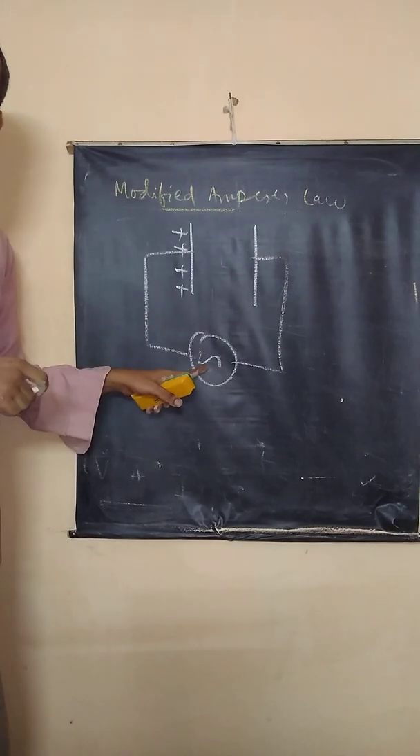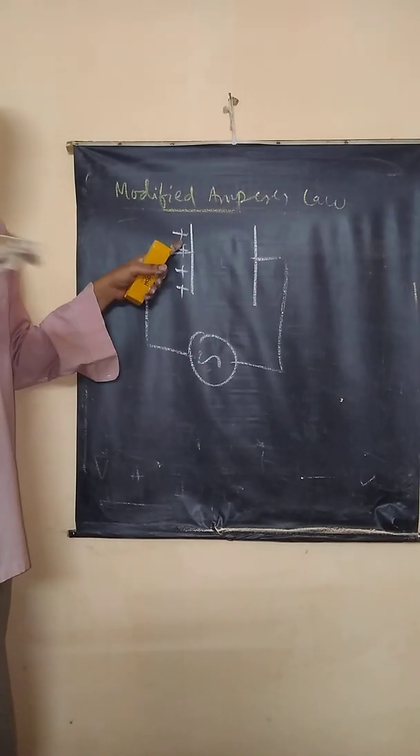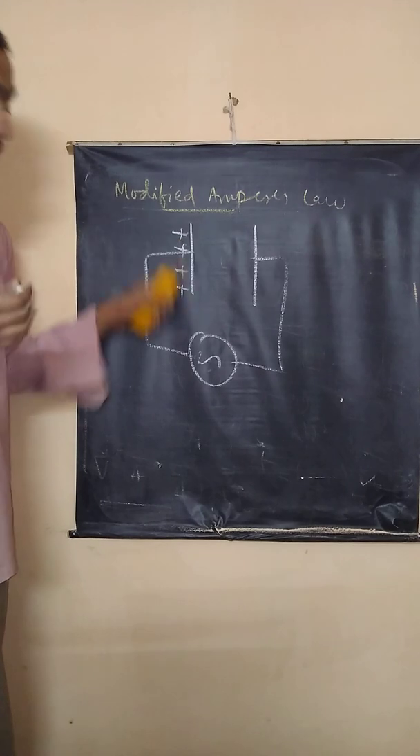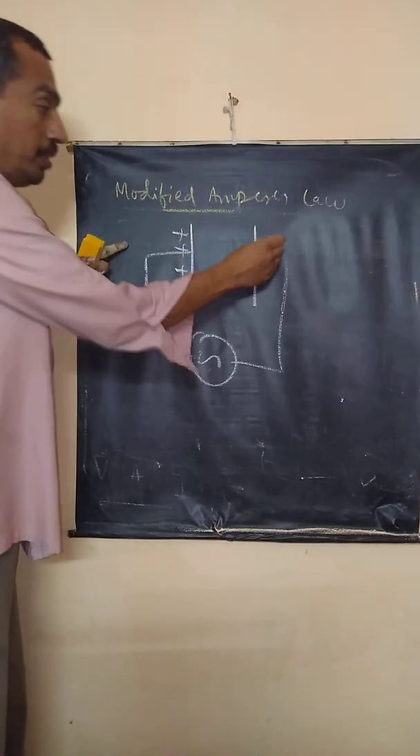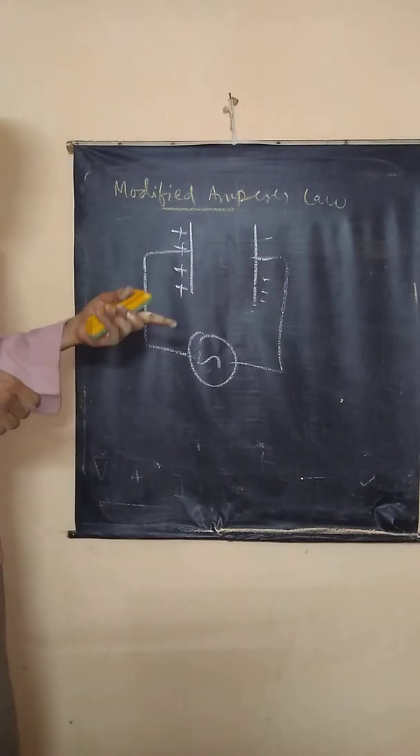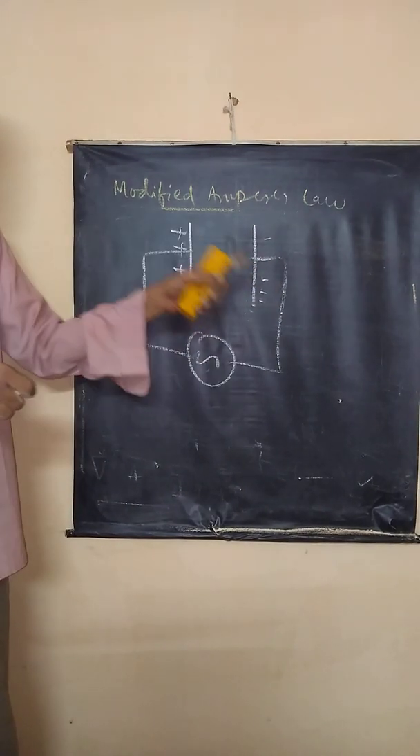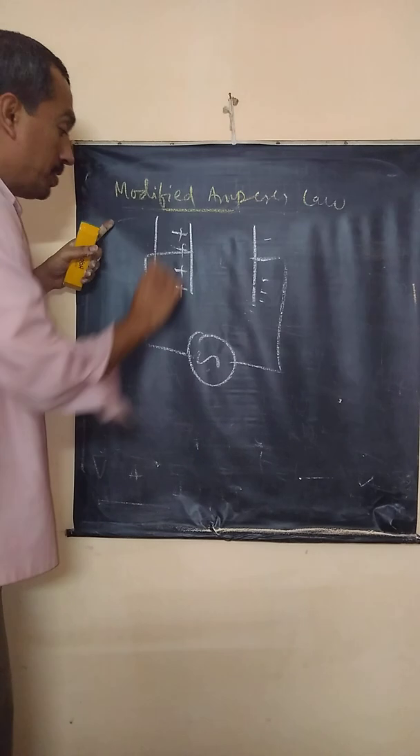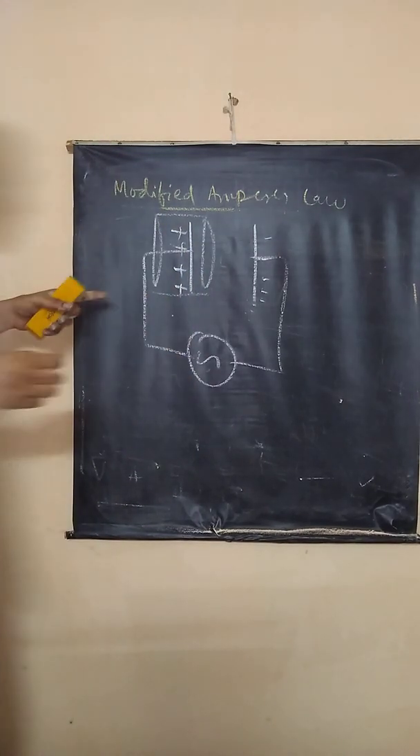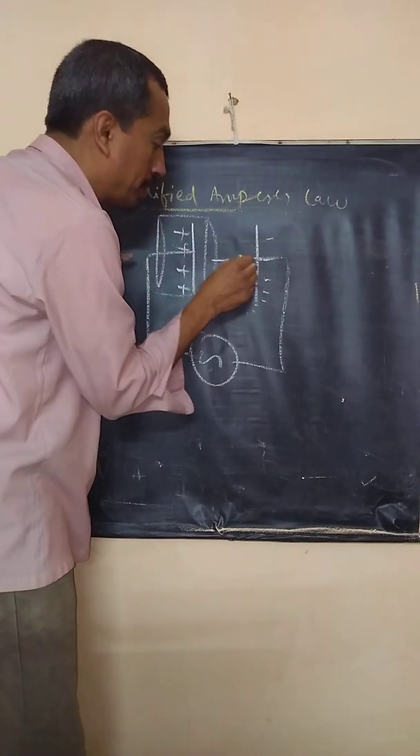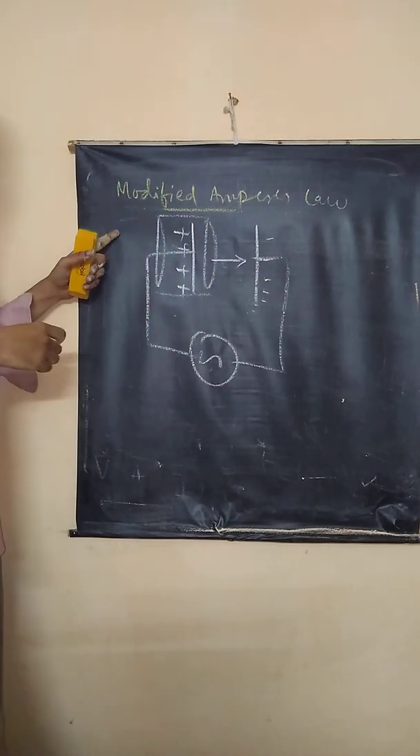Suppose you connect it to DC, the charge here is constant, it won't change. Suppose you connect it to AC. For a fraction of a second, this will be positive, this will be negative. In the next fraction of a second, this is negative, this is positive. So here, charges are oscillating. This is the volume where charges are oscillating. So here, displacement current exists.